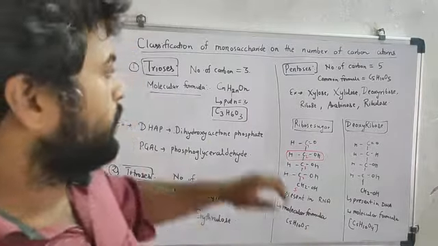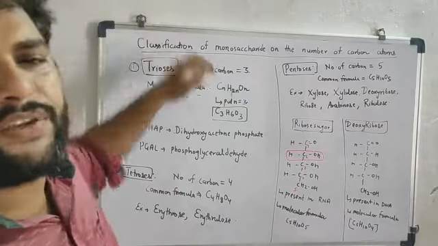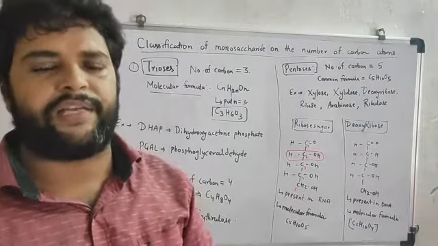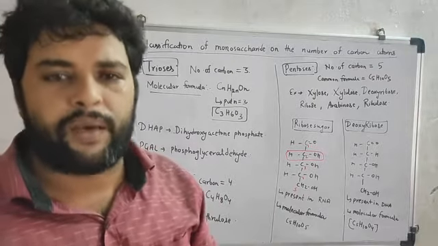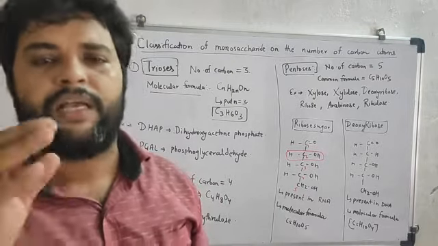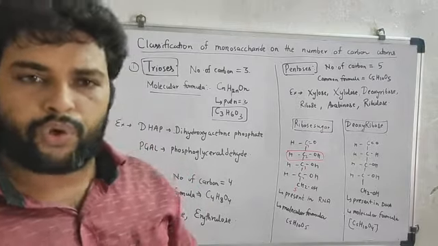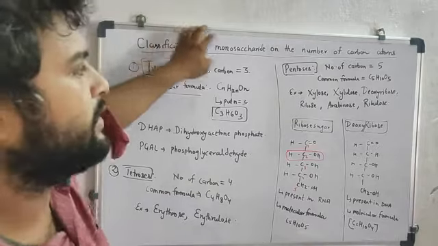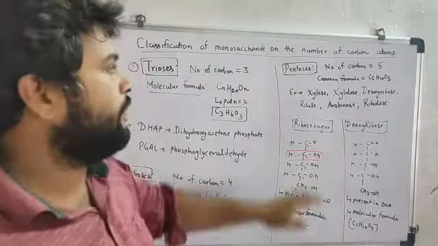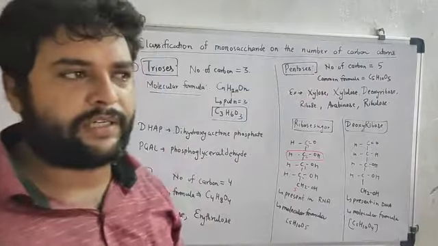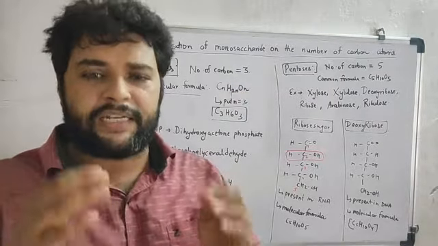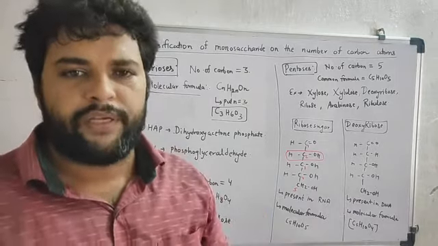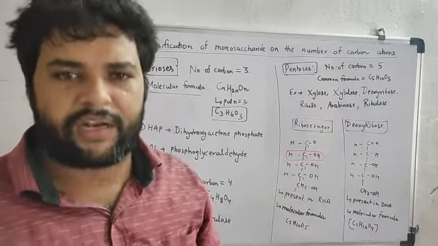Now just look here, the classification of monosaccharides. These monosaccharides can be classified on the basis of the number of carbon atoms present in them. Depending on how many carbon atoms are present in any monosaccharide, it can be divided into several classes.